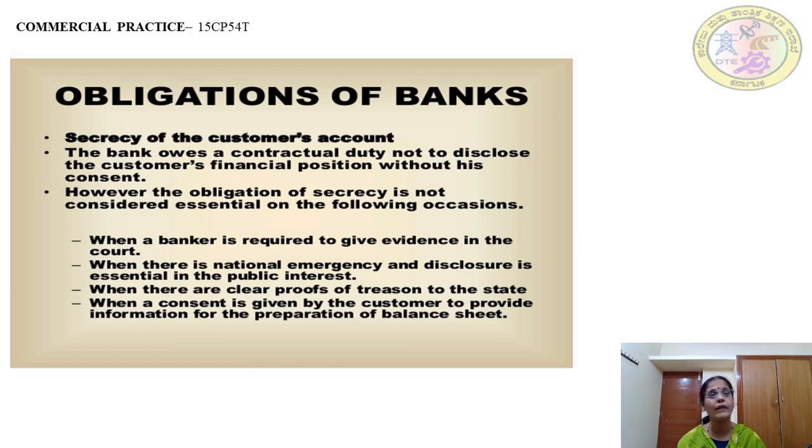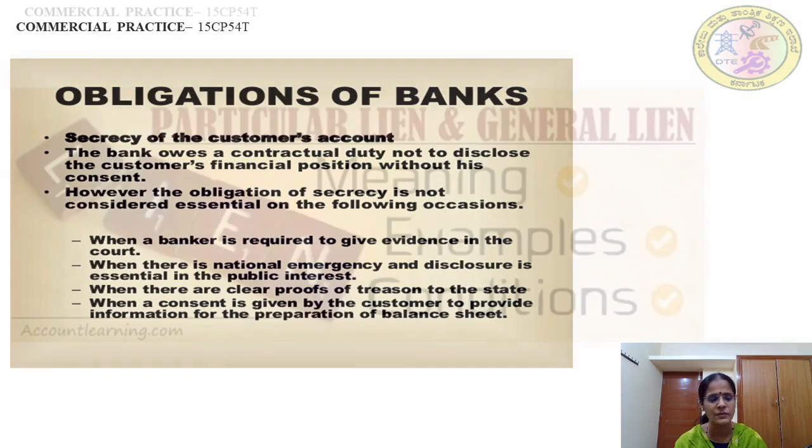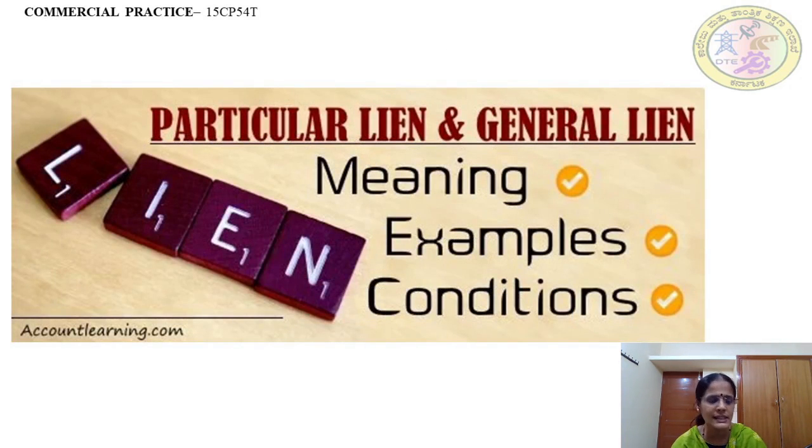So this is what you have to understand: how the relationship runs between the banker and the customer. The first thing is an obligation for him that he has to honor checks. The next is an obligation for him to maintain secrecy of the customer's account. Having understood his duties and responsibilities, we have to understand about his rights. That is the banker's right of general lien.